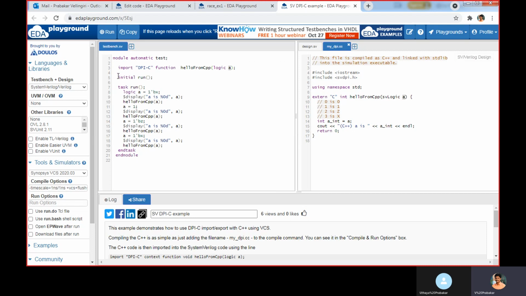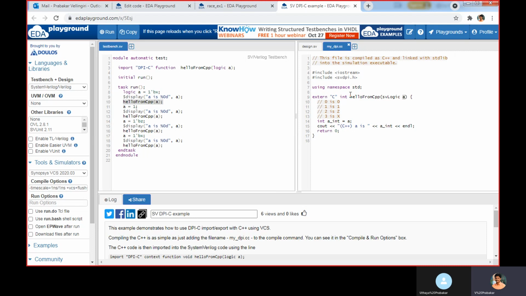Within this initial block, run is a task, and we are calling the run task inside the initial block. A is declared as logic, and we are assigning the A value as X. Then we are displaying the value of A, and we are calling the hello from CPP function.